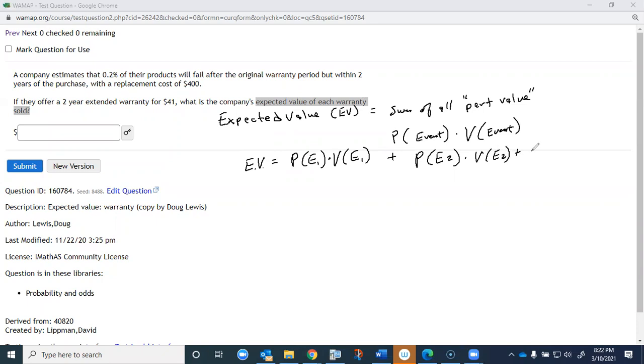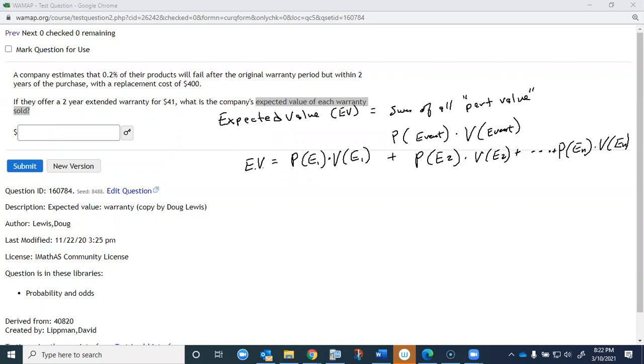And then that could go on and on depending on how many events there are, up to n events times the value of that last event. There could be 5 or 6 or 10 or 20 or 100 events.